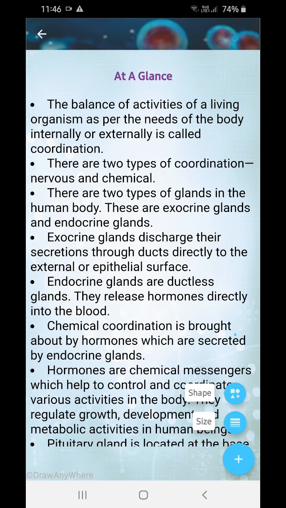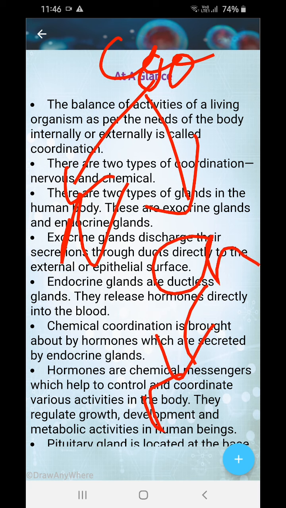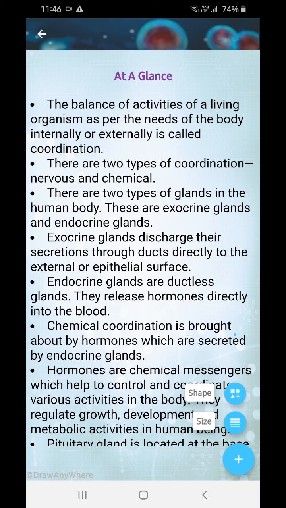Next one, what we are going to learn is there are two types of coordination. One is the nervous and another is the chemical. Chemical is performed by the endocrine system and the nervous is performed by the nervous system. I hope you understand. So next one, the endocrine.